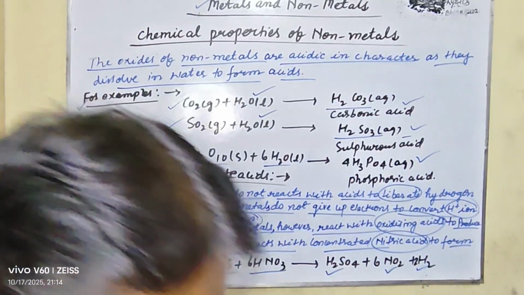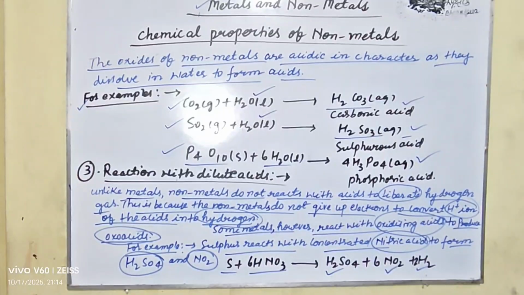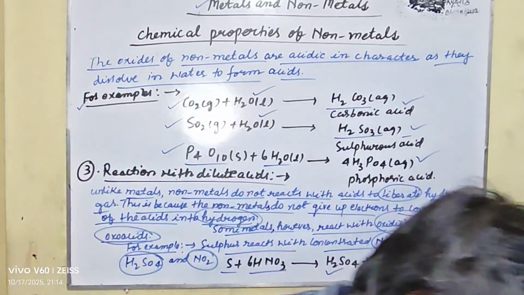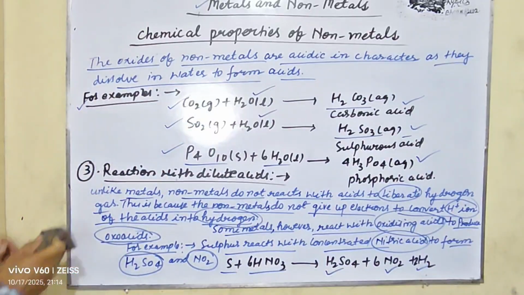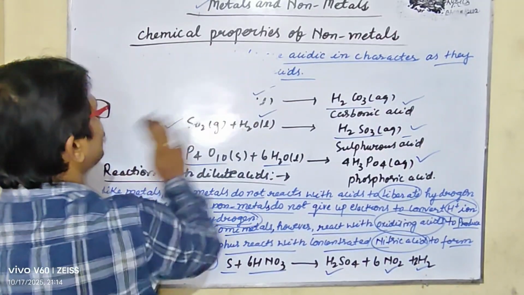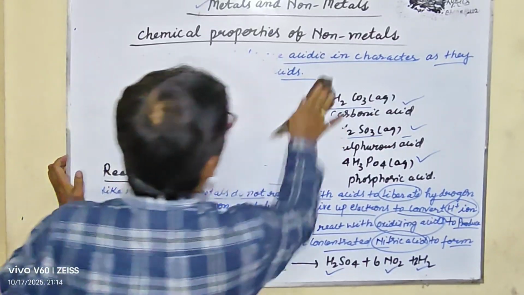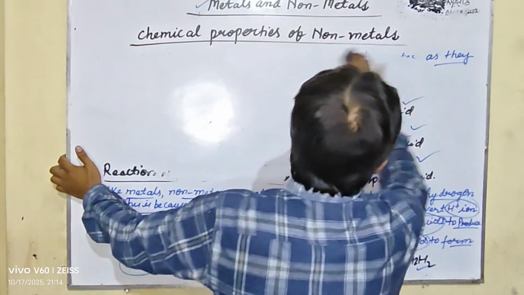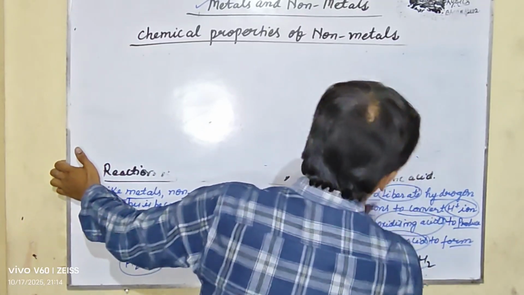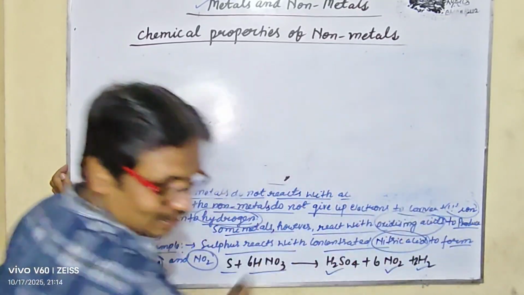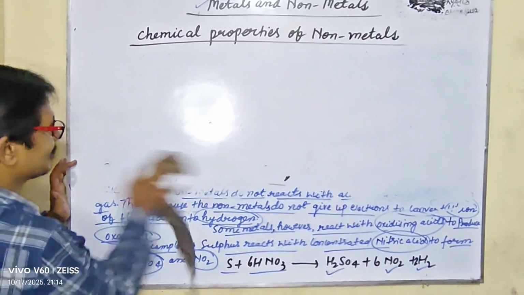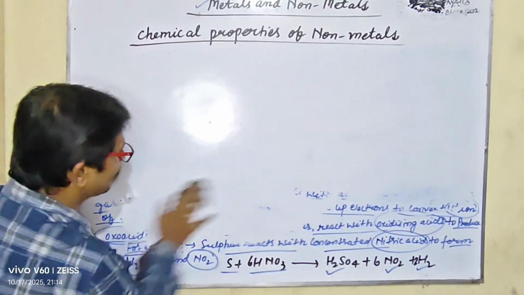So my dear student, this is all about the reaction with dilute acid. Let's now discuss the reaction of chlorine. It is quite clear about the reactions so far. First is the electronegative character. Second is the reaction with oxygen. Third is the reaction with dilute acid. The fourth is the reaction with chlorine.